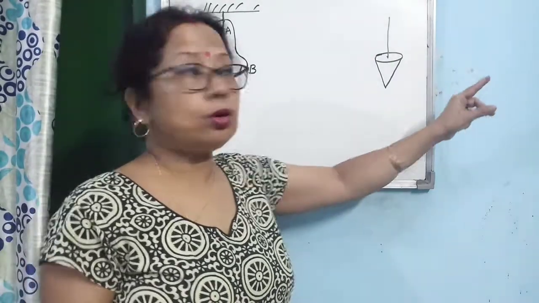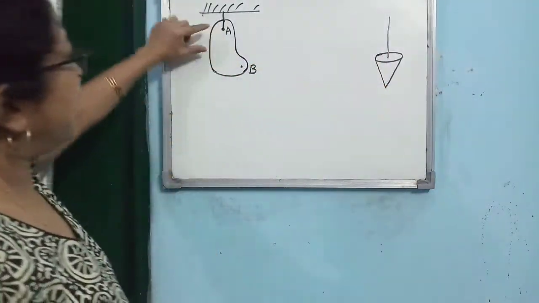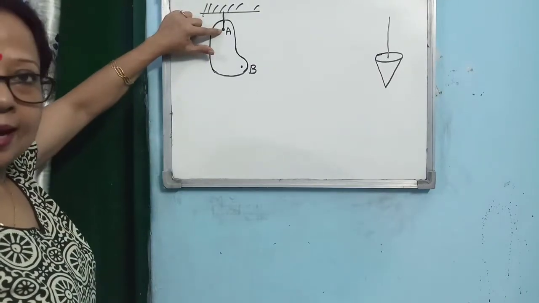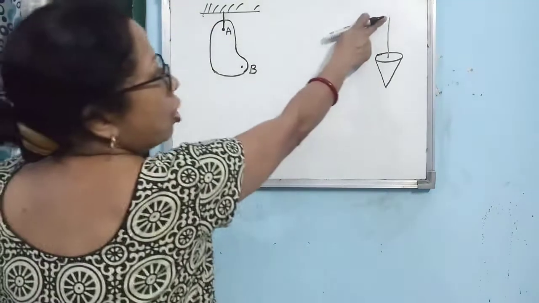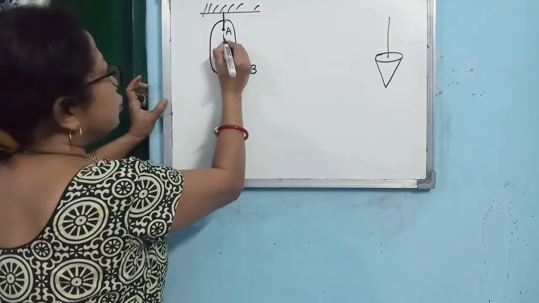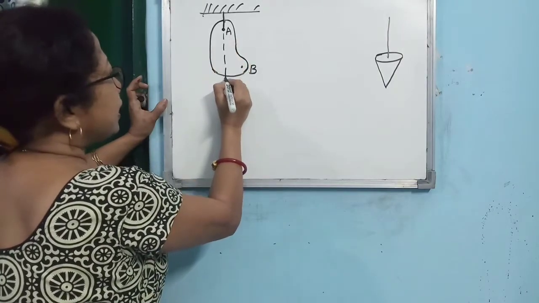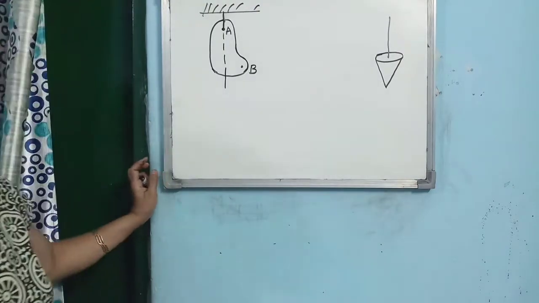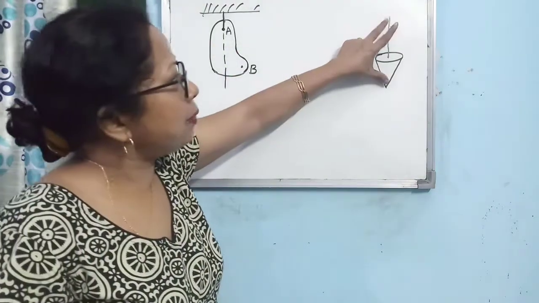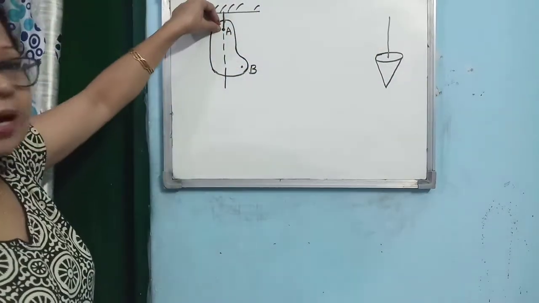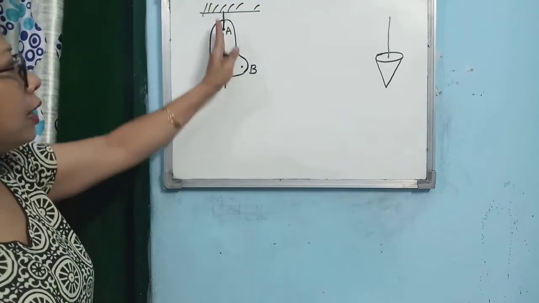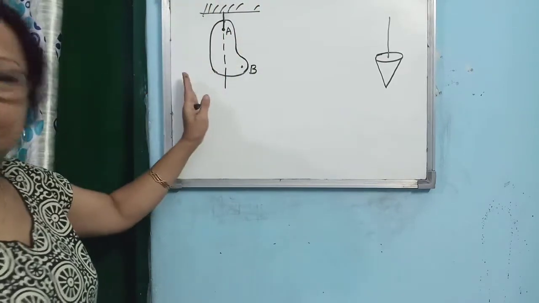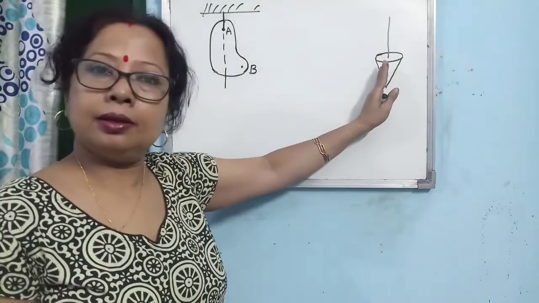So what you have to do? You hold the plumb line from the point A, and then along the plumb line you draw one dotted line over the body. Simply you hold the plumb line at the point A and draw the dotted line on the body along the plumb line.